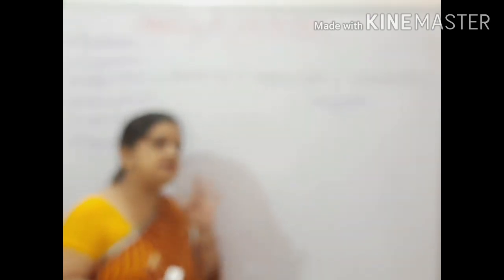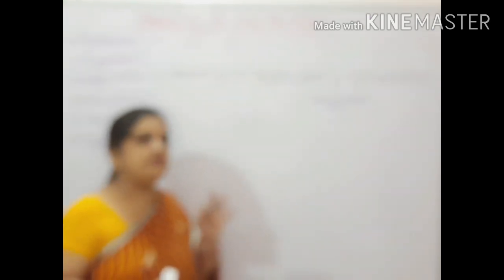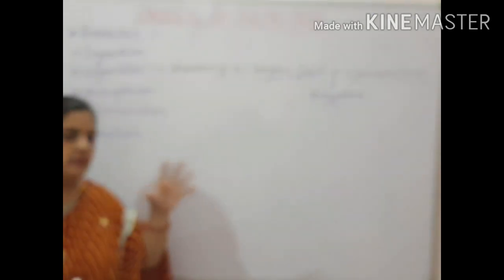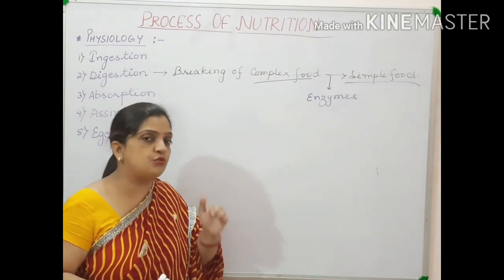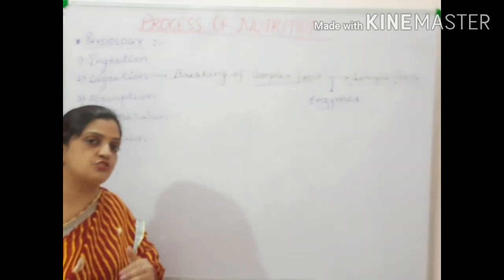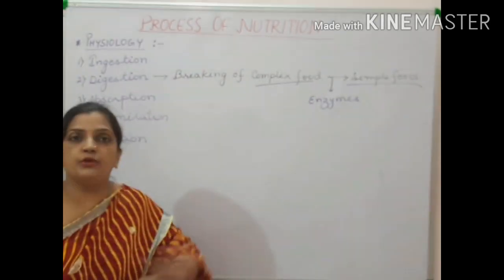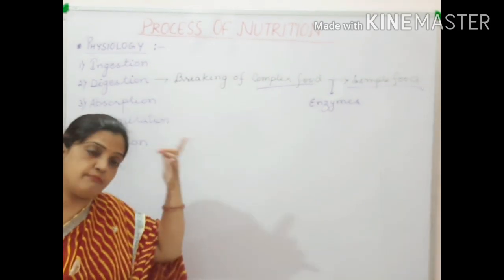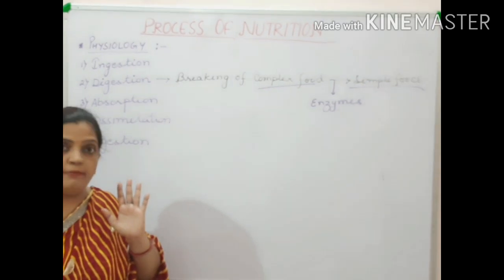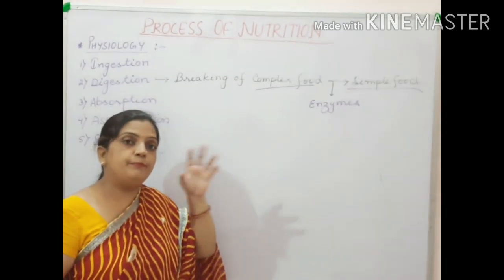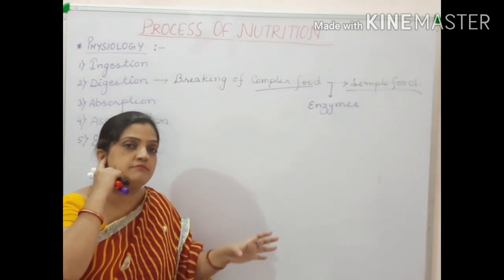These are the main three types of component of food which are broken down inside the mouth, or digested in the stomach. Now ingestion we have finished. Ingestion was breaking down and converting the food into bolus. Then through peristalsis, food has passed through the esophagus and reached the stomach. So digestion starts from the mouth onward. It doesn't start immediately in the stomach. It starts from the mouth, depending upon the type of enzymes present.